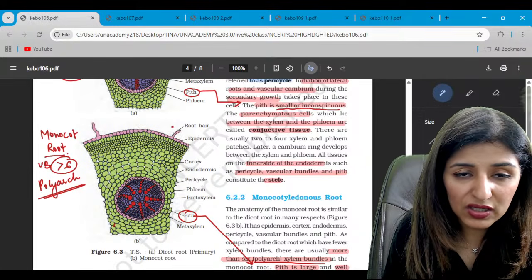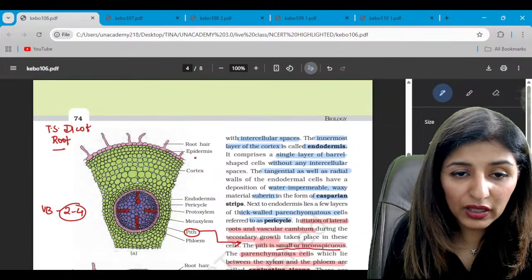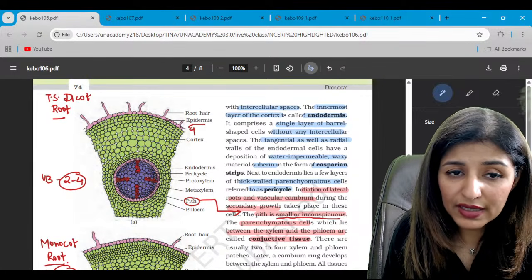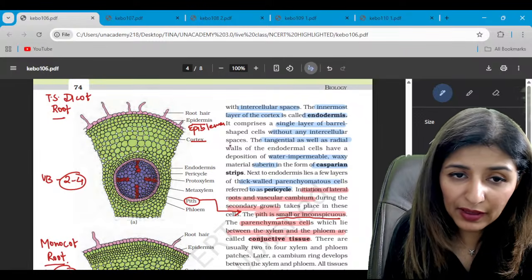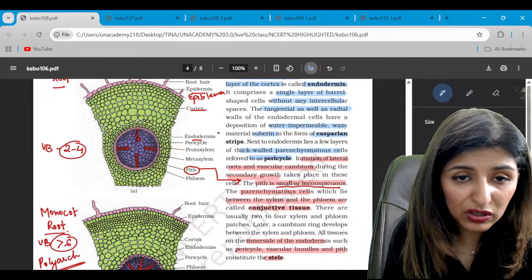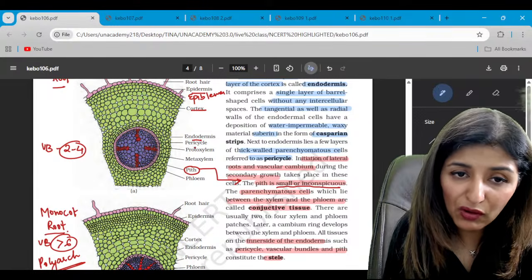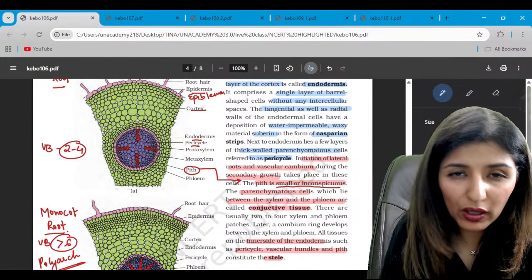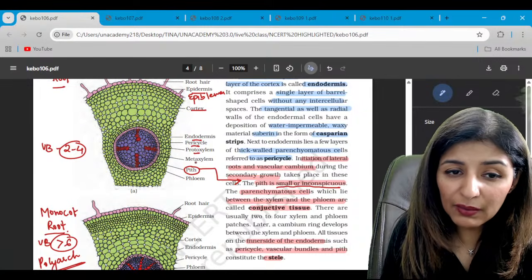Rest, all the structures are similar. That is root hair. Root hair are present. Epidermis, also known as epiblemma. We have multi-layered cortex made up of parenchyma. Then endodermis, which has suberin deposition, and hence Casparian strips are formed. So pericycle, few layered thick walled parenchyma, protoxylem and metaxylem.